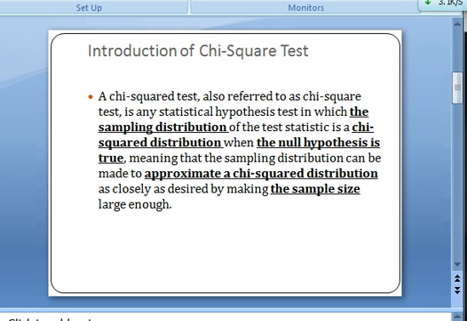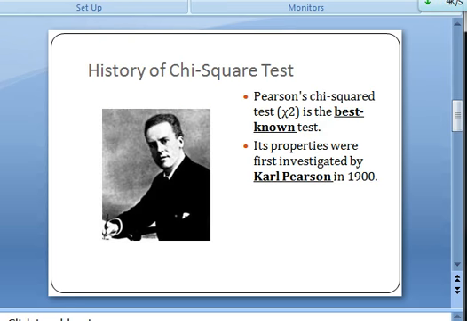First of all, we're going to talk about the history of the chi-square test. It was invented by Karl Pearson in the 19th century.